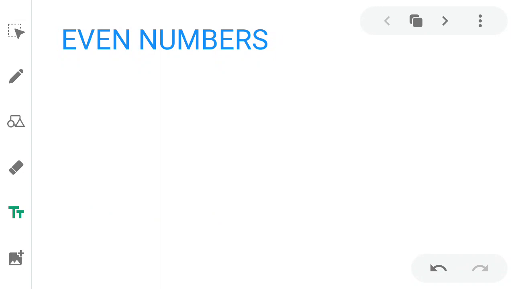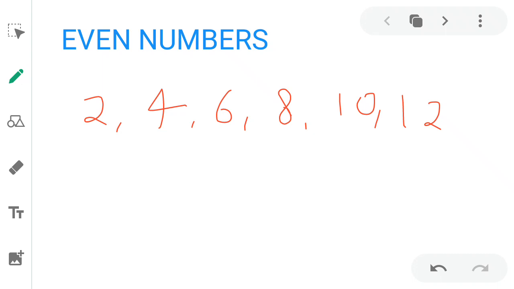Suppose any number which can be divided by 2 is called an even number. 2, 4, 6, 8, 10, 12. All these numbers are divisible by 2. Hence, all these numbers are even numbers. 2 is an even number, 4 is an even number, 6 is an even number, 8 is an even number.